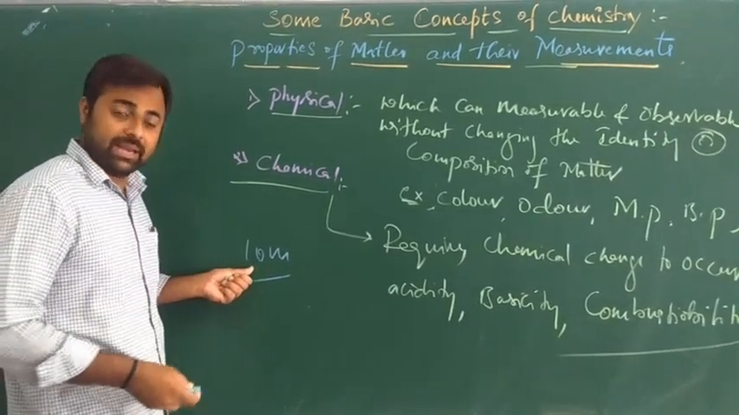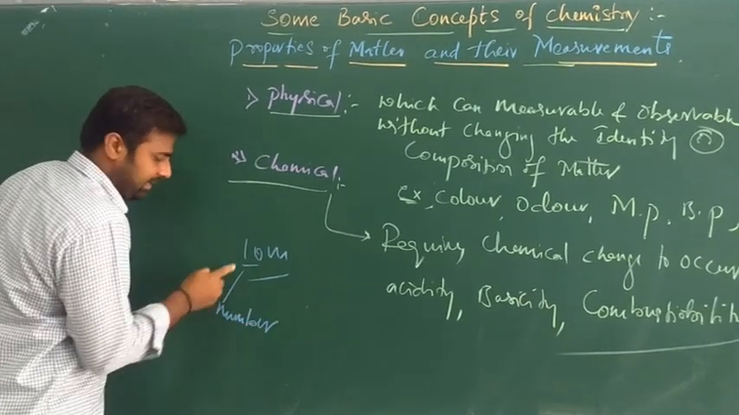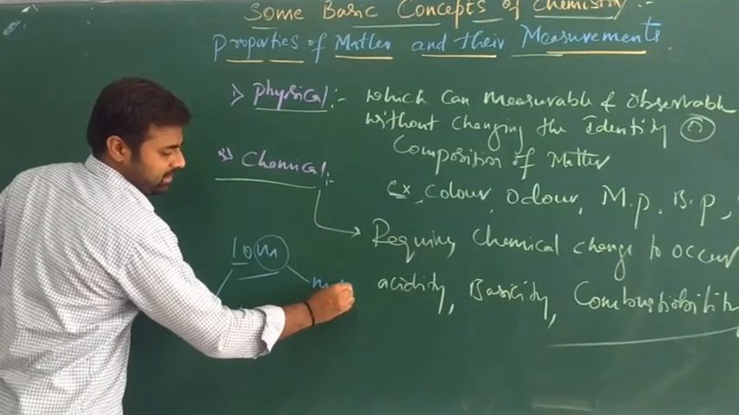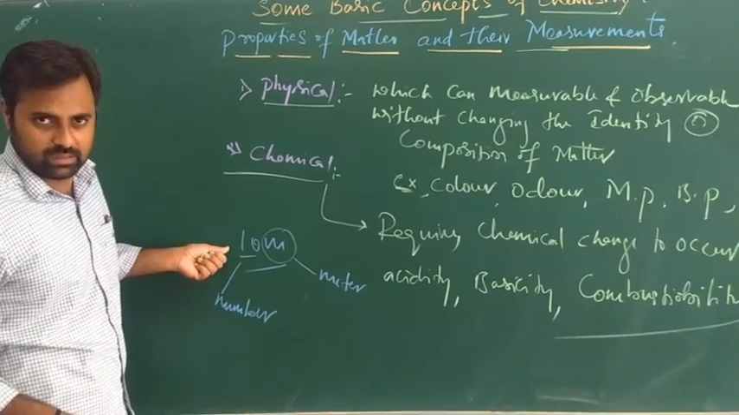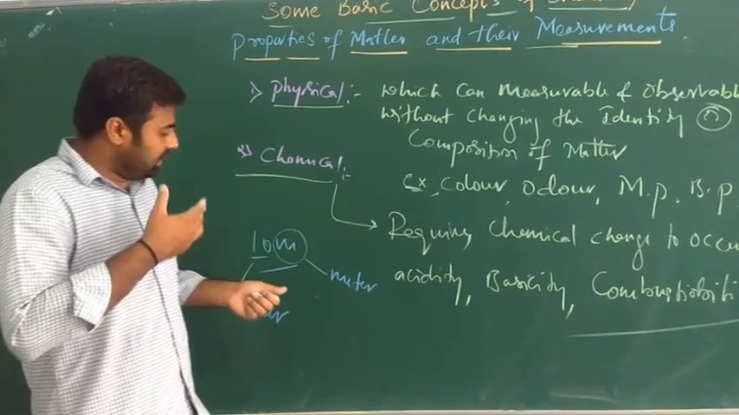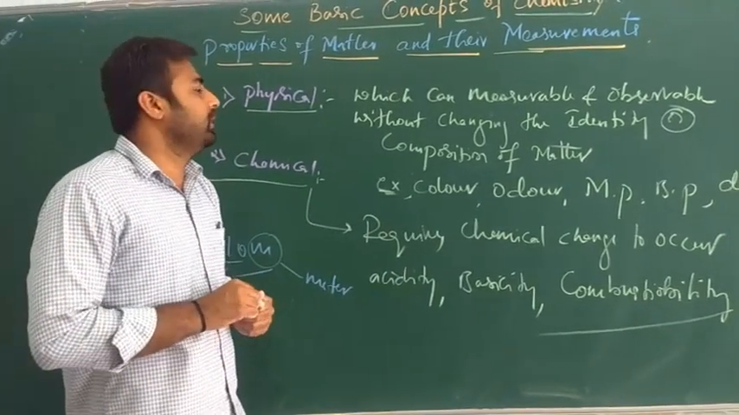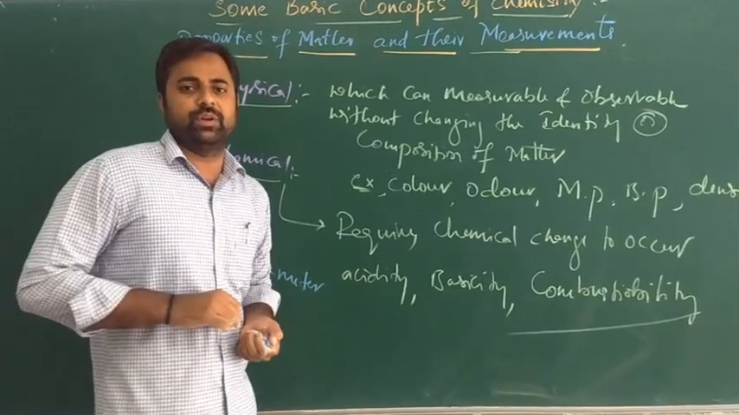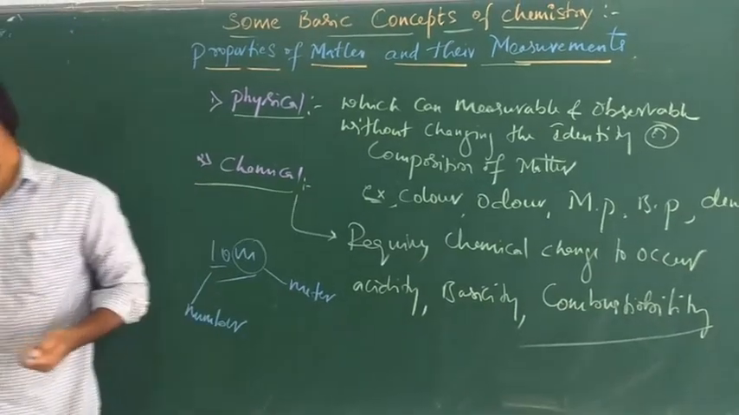Here 10 represents the number and m represents meter. That is the unit in which it is measured, right? These types of quantitative properties are represented by using a number followed by the unit in which it is measured. Let's see the types of measurements.